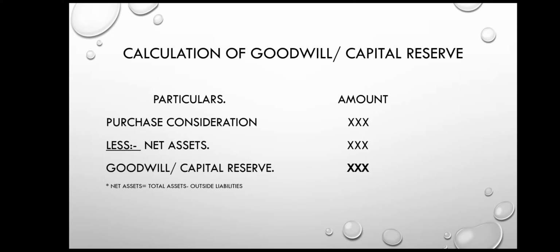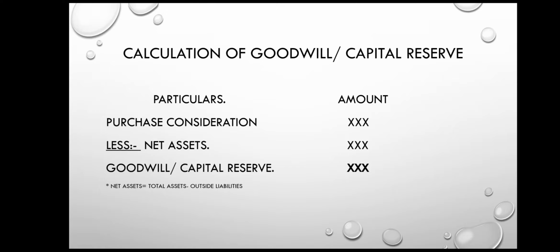When we were solving problems in amalgamation in the nature of merger method, whatever the difference was, we would consider it as capital profit or capital loss. But in case of amalgamation in the nature of purchase method, we will call it goodwill or capital reserve.